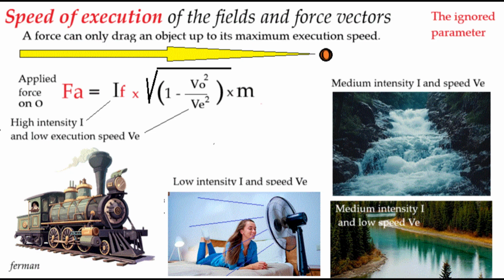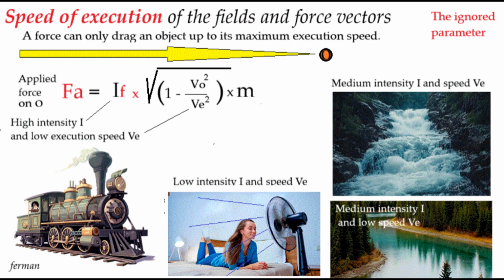This is not the case. What actually occurs is that the execution velocity of each force corresponds to the maximum speed at which it can drag or transport any object to which it is applied. Let us consider a practical example. A drag force field such as the wind can only carry a feather, a sheet of paper, or a balloon at the maximum speed of the air current itself.